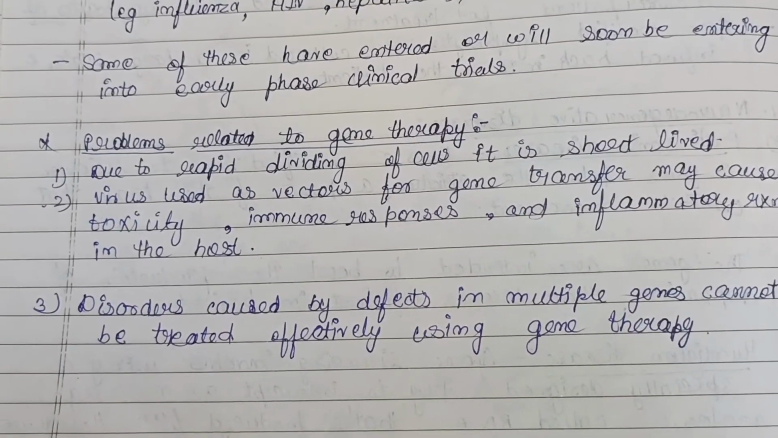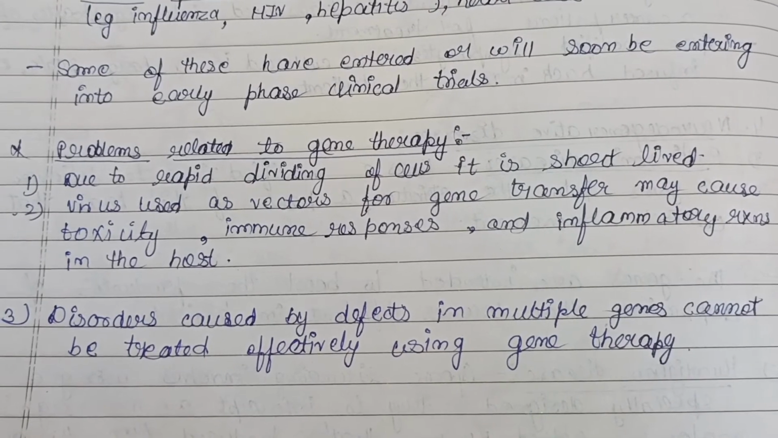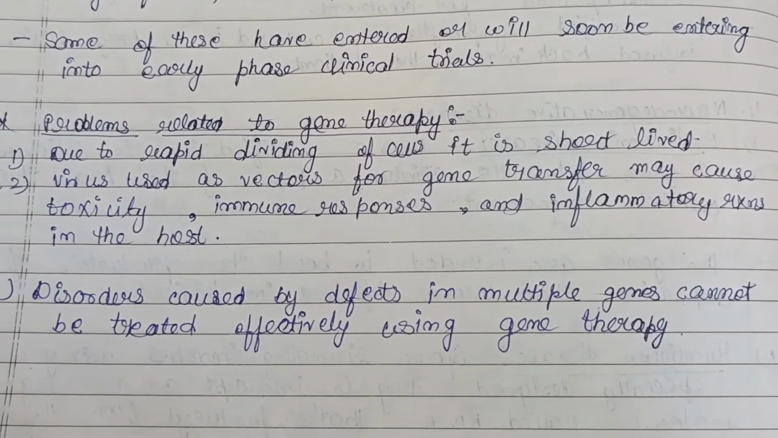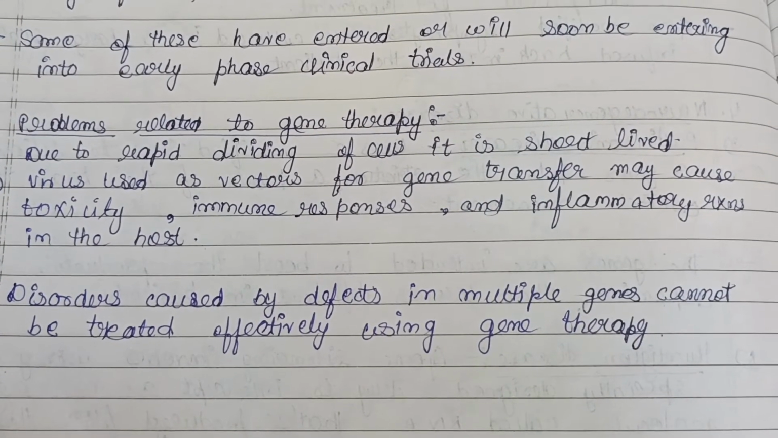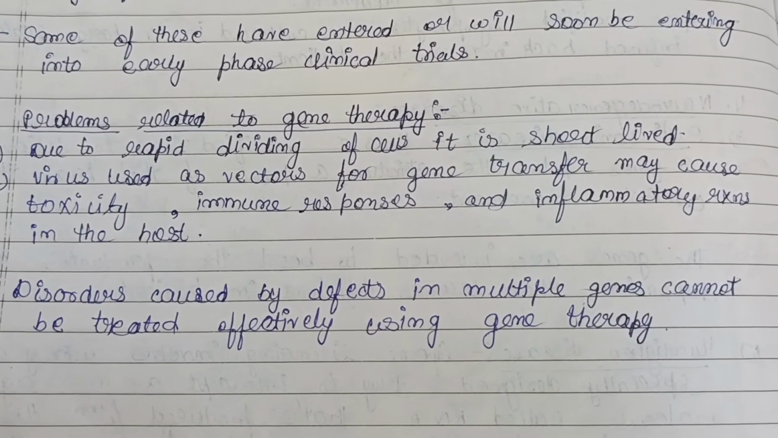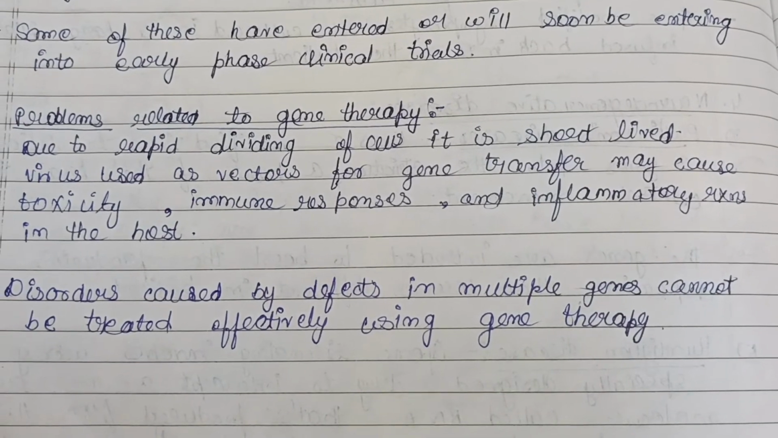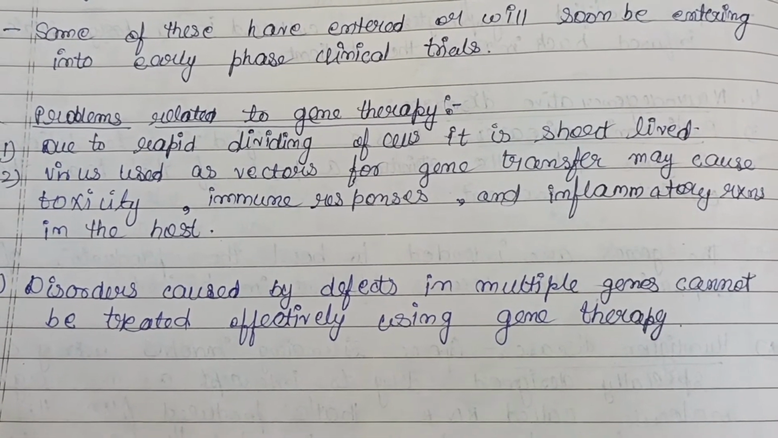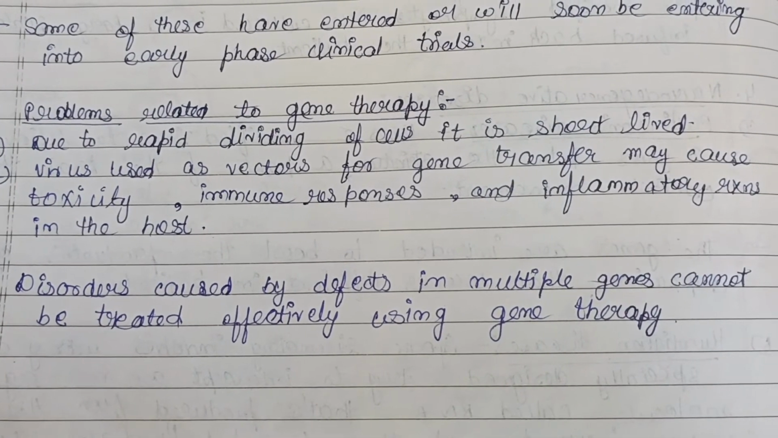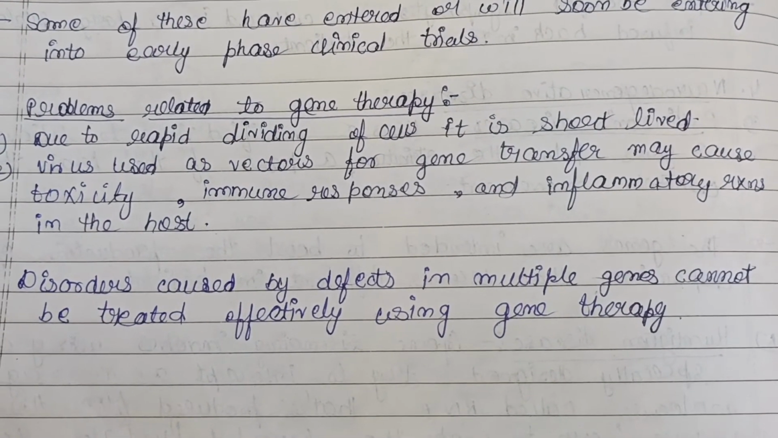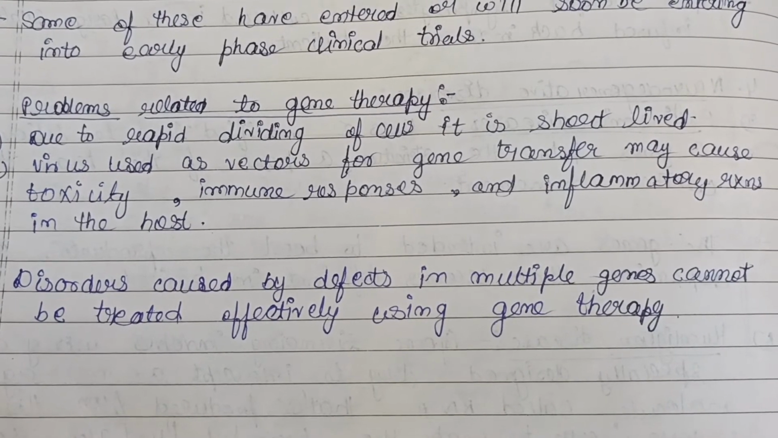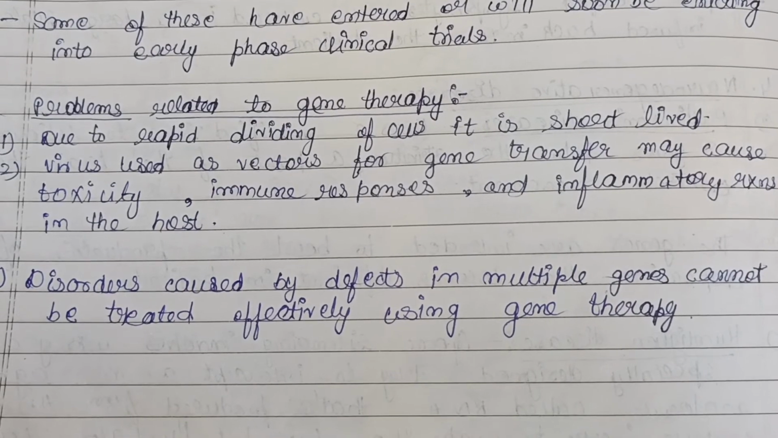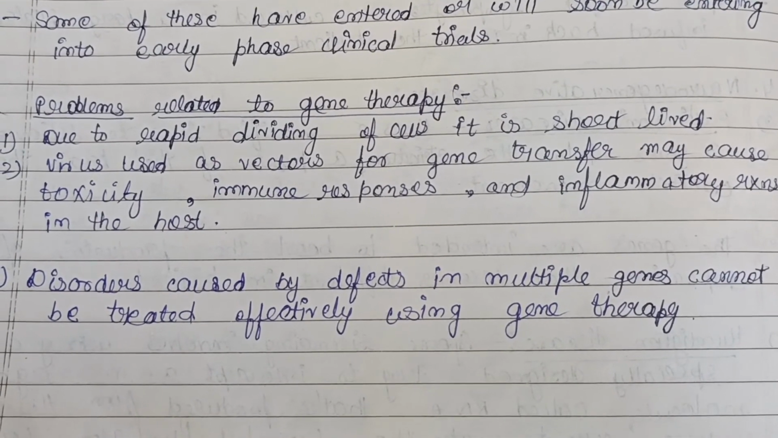Then there are some problems that are related to gene therapy. The first is that, due to rapid dividing of the cells, it is short-lived. Okay, then the virus used as a vector for gene transfer may cause toxicity, immune responses, and inflammatory reactions in the host. So this is another side effect we can say. And disorders caused by defects in multiple genes cannot be treated effectively using gene therapy. Why? Because here we generally target a single gene and that can be treated easily, but in case of multiple genes there would be a problem.